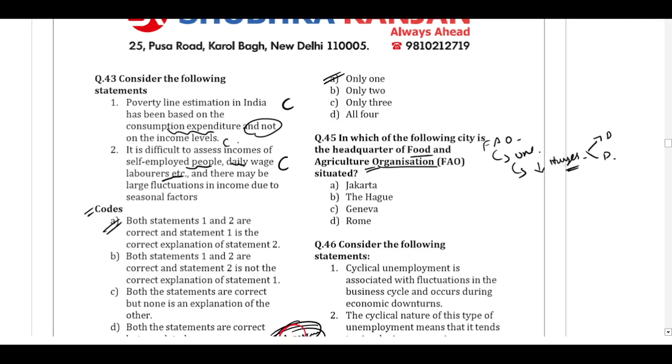And where is the headquarters of FAO located? It is in Rome. So the option is D.